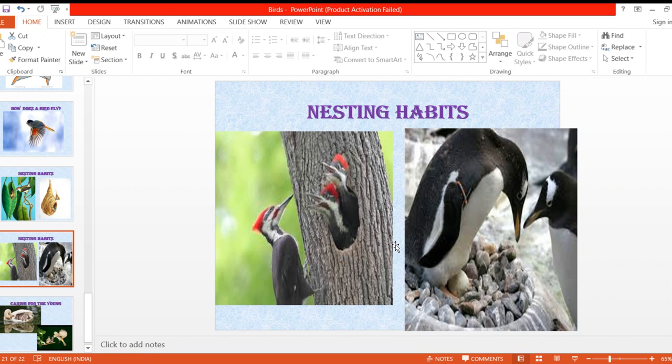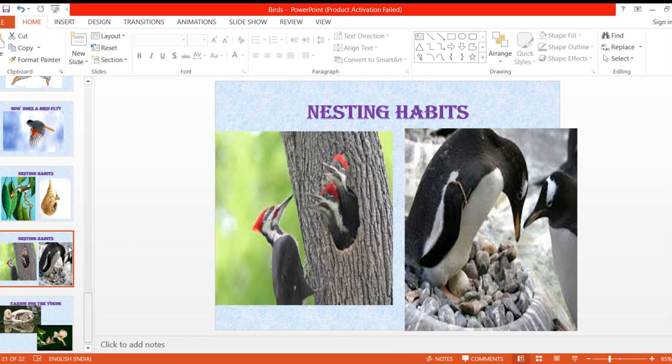It will collect the pebbles from there, and it will prepare the nest like this with the help of the pebbles. And this is the woodpecker. See how it has kept the birds in that trunk of the tree. So they are protected from the bad weather and from the enemies also.